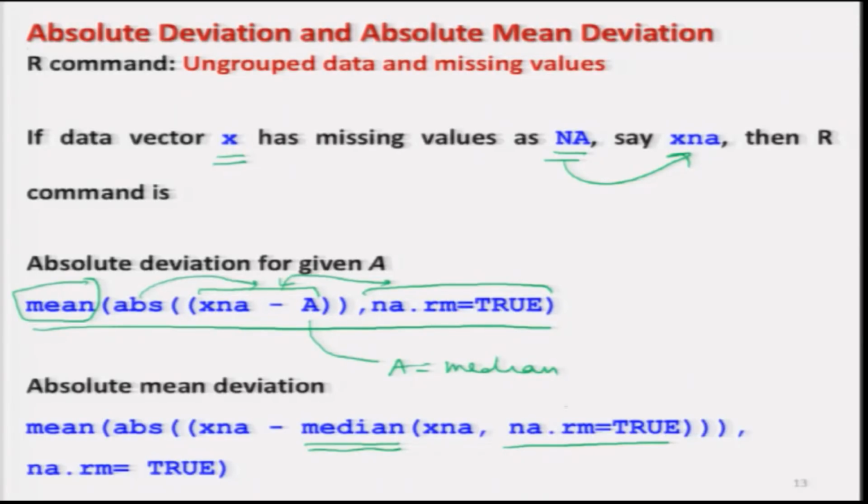The first na.rm is going to be used by the command median, and the other na.rm is going to be used by the command mean. So, you simply have to be a little careful while writing this expression. Sometimes we make a mistake with the brackets.